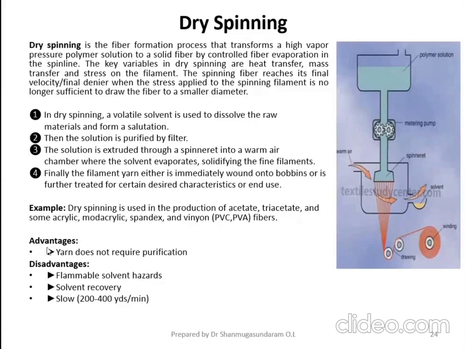Now coming to the advantages. Yarn does not require purification; here also the purification process is not at all necessary. Then disadvantages: flammable solvent causes hazard. I told you in the beginning, you have to choose a volatile solvent. Suppose the solvent has a flammability property, then you will end up with some problem while preparing the filament. The solvent will catch fire, and then the process will totally collapse.